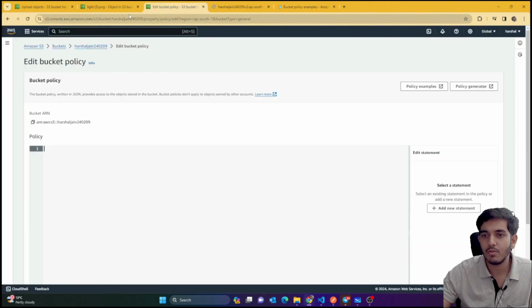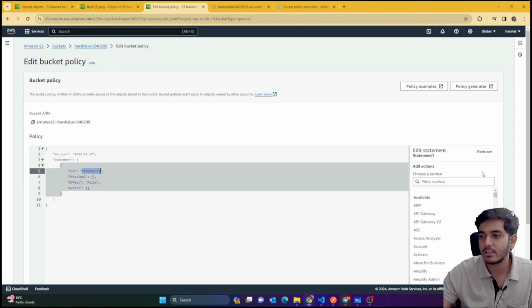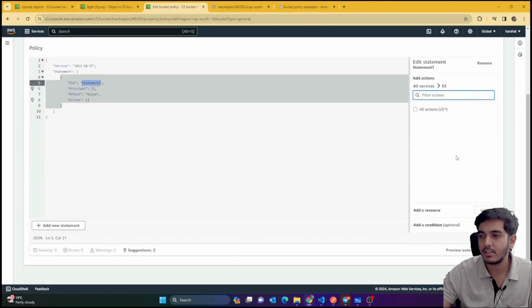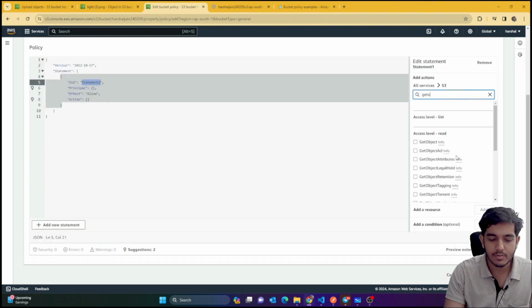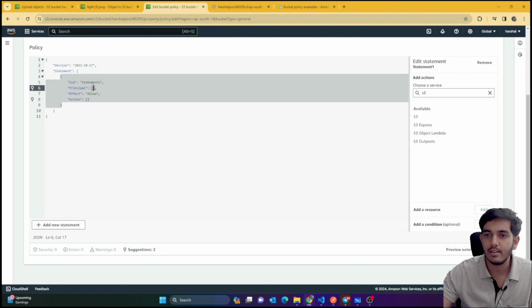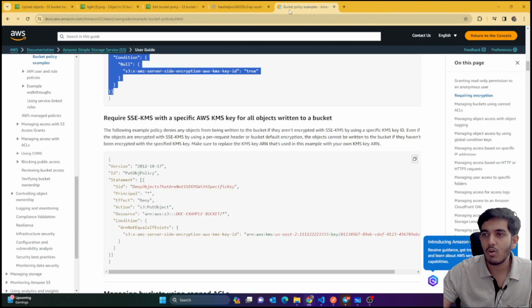Or what you can do is, if you want to get some reference, just click on add some reference and S3. If I select this, you can see that inside this action, if I search for get object, since I want to get some objects, some images, by default you would get something like this SID and this. So either you can copy it from here.